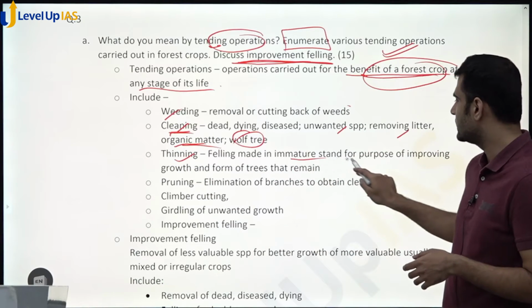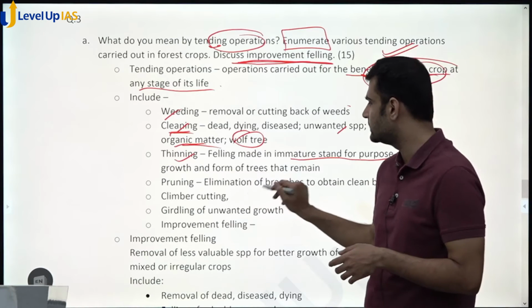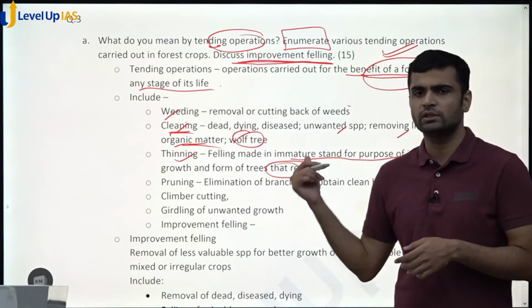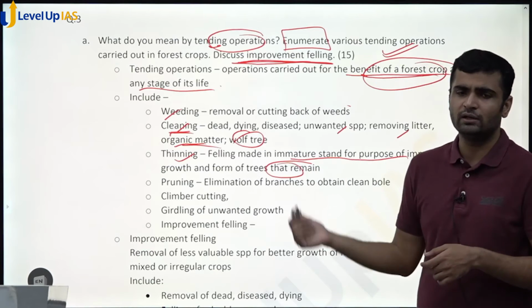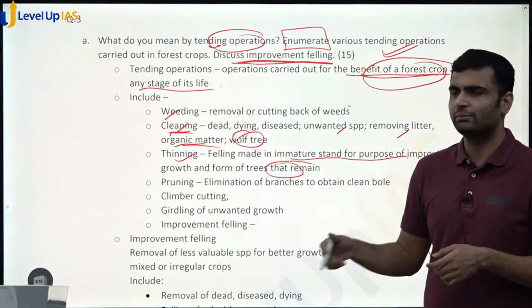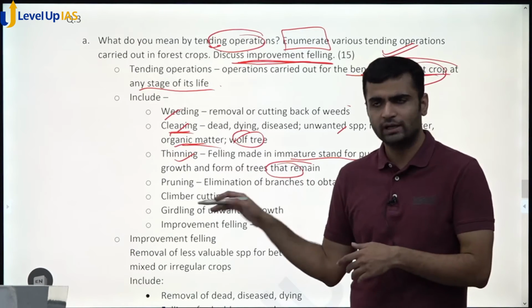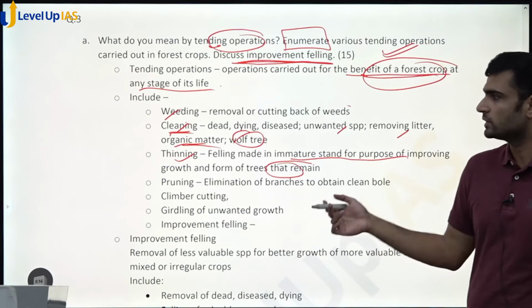Thinning is felling made in immature stand for the purpose of improving growth and form of trees that remain. So there are different kinds of thinning, but that is not asked in the question. You can mention that in one line. So you have free thinning, you have crown thinning, you have ordinary thinning, mechanical thinning. That you can mention in brackets if you have time and space.